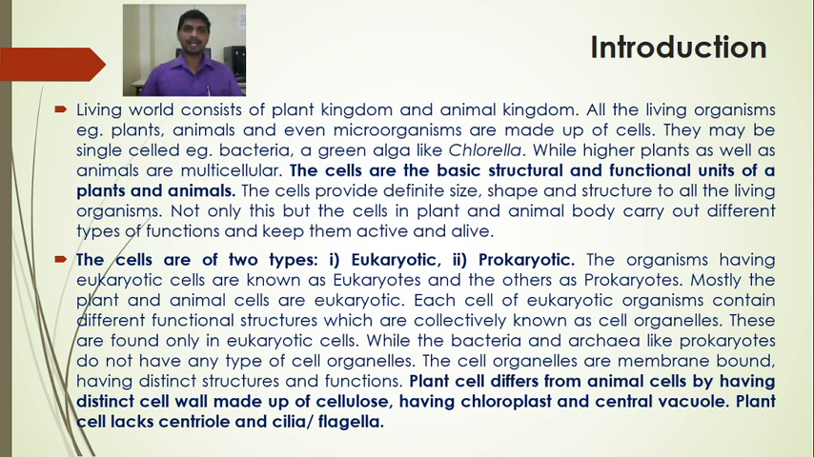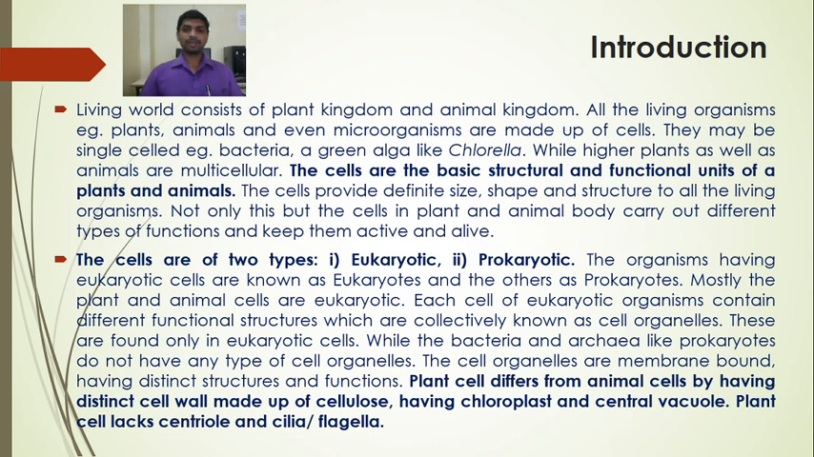Mostly the plant and animal cells are eukaryotic. Each cell of eukaryotic organisms contains different functional structures which are collectively known as cell organelles. These are found only in eukaryotic cells, while the bacteria and archaea, like prokaryotes, do not have any type of cell organelles. The cell organelles are membrane bound structures having distinct structure, shape and functions.